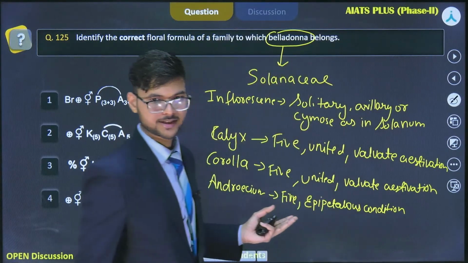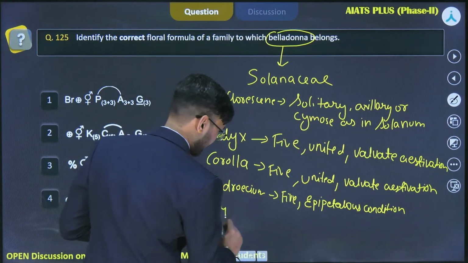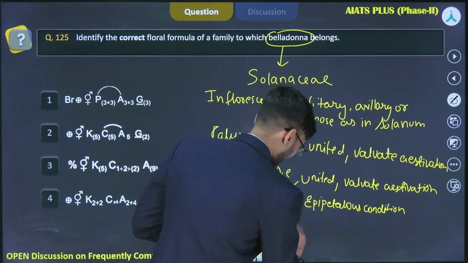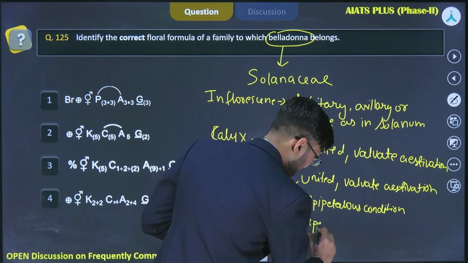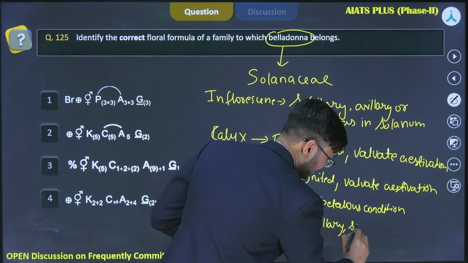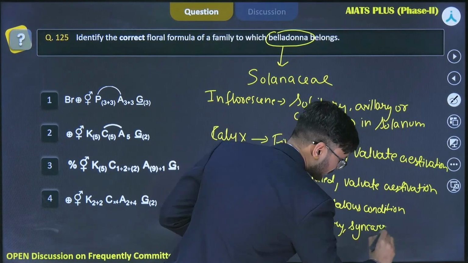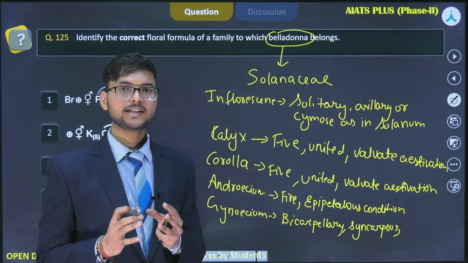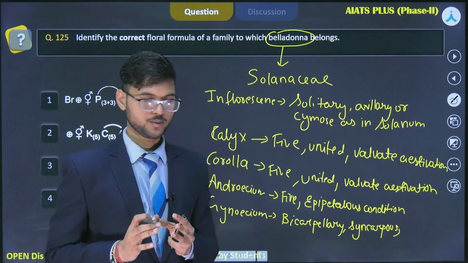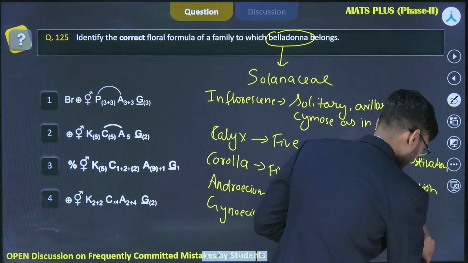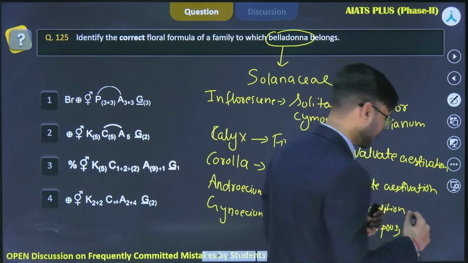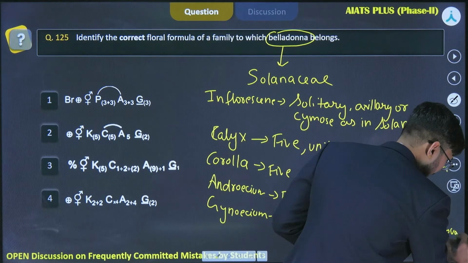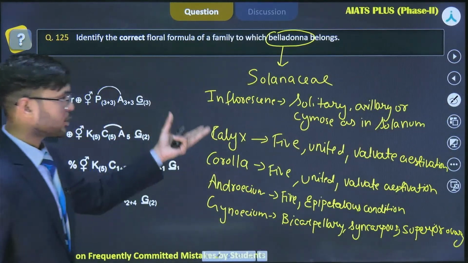If we talk about the gynoecium, so gynoecium here is bicarpellary syncarpous, and the placenta is swollen, and it consists of axile placentation. Okay, the gynoecium is located above the thalamus. All the other floral parts are below it, so it's a superior ovary. Okay, so that was all about the features of the Solanaceae family.